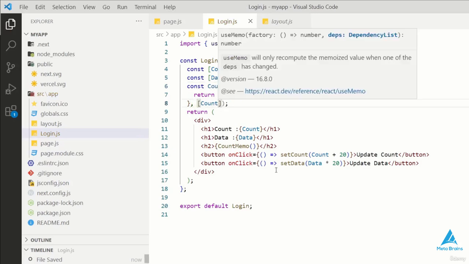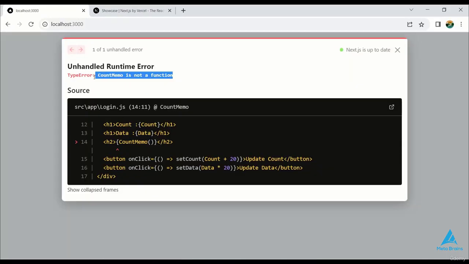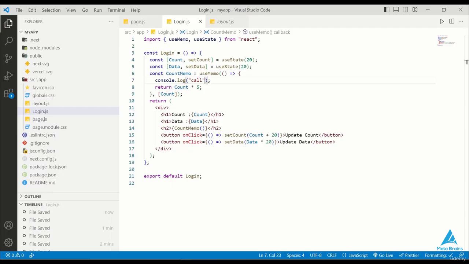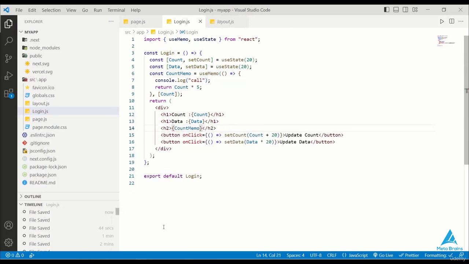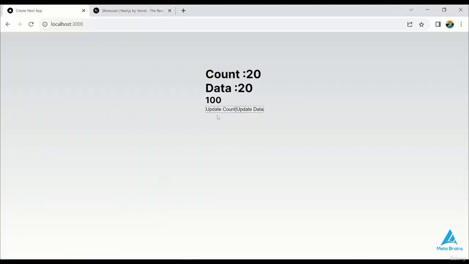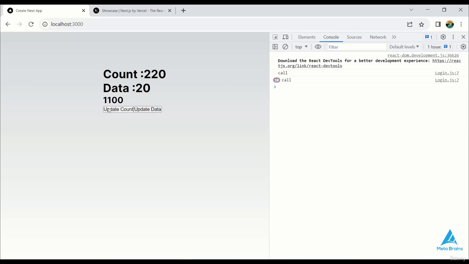After that we have to put the condition on which we have to use useMemo. So I'll add count here and on the update of count we have to call the useMemo function. So here I'll put a console log so that we can see whether our function is being called. I'll save it and refresh it. Okay, here I open the console and you can see that my count is updating and my function is working properly and is being called too. But as I'm updating my other data, my function is not being called.